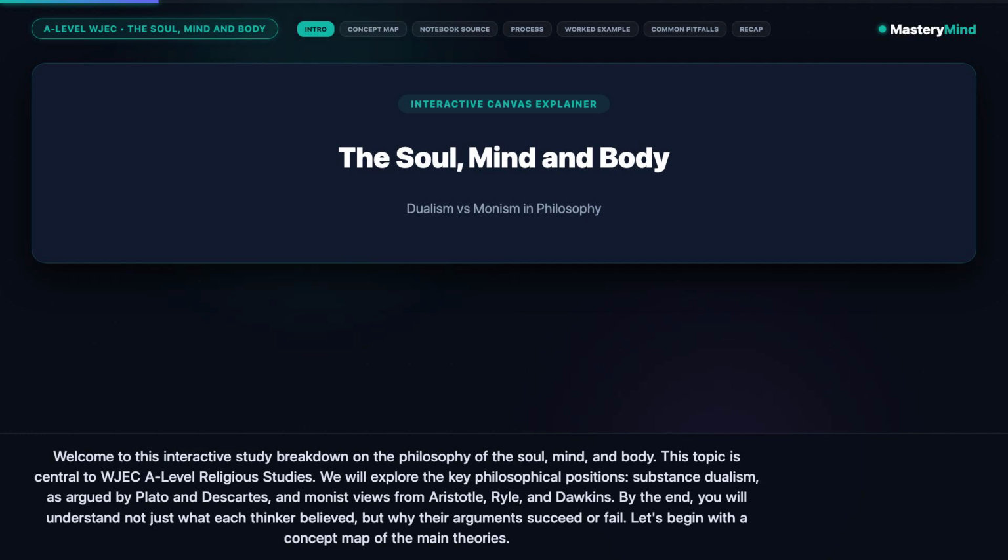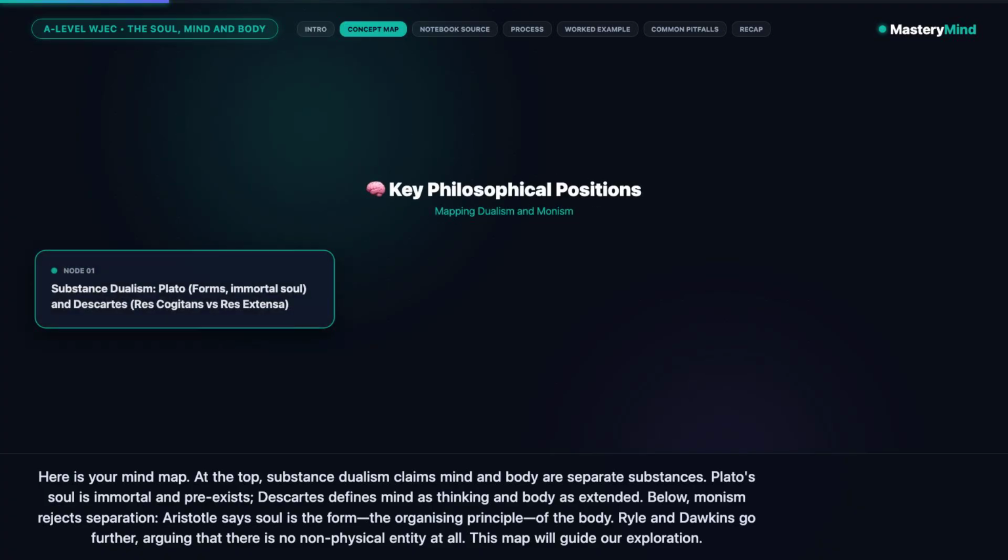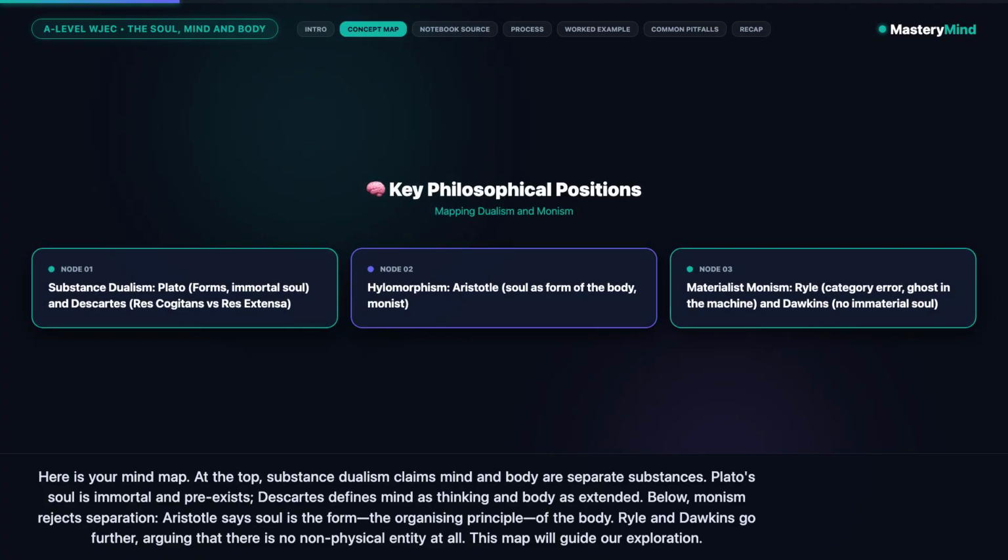Here is your mind map. At the top, substance dualism claims mind and body are separate substances. Plato's soul is immortal and pre-exists. Descartes defines mind as thinking and body as extended. Below, monism rejects separation. Aristotle says soul is the form, the organizing principle, of the body. Ryle and Dawkins go further, arguing that there is no non-physical entity at all. This map will guide our exploration.